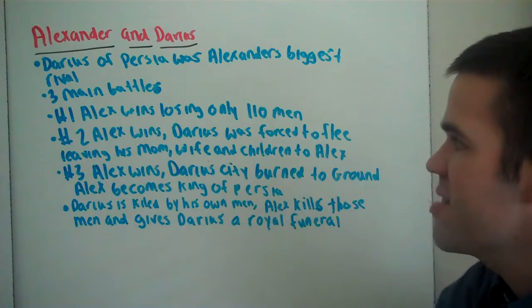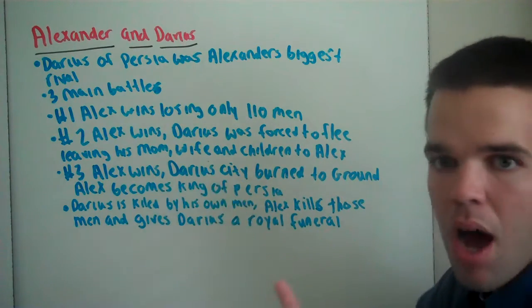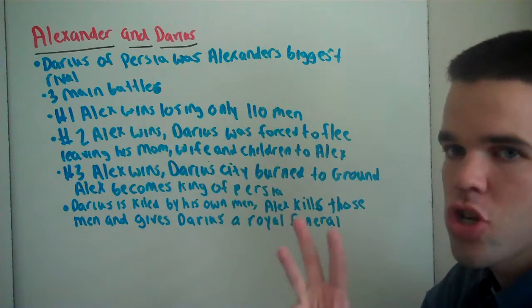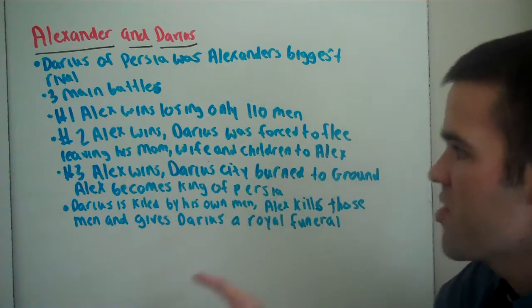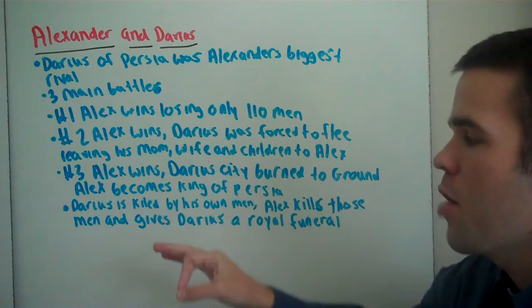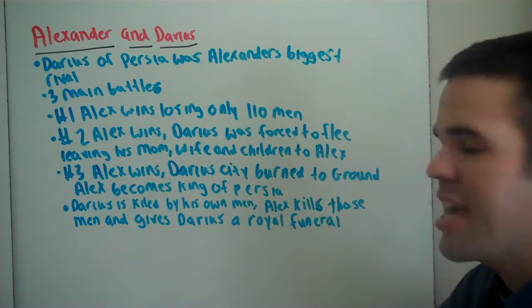Number two, Alex wins the second one. Darius was forced to flee his city, leaving his mom, his wife, and his children. Now remember the children part a little bit later. Just remember it. Alex wins the third one. Darius' city was burned down to the ground and Alex becomes king of Persia.